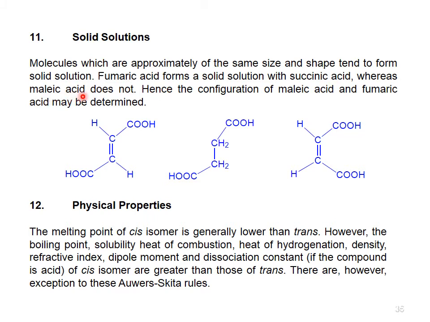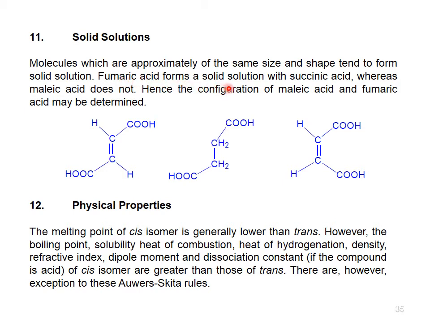There is another method, which is physical properties. The melting point of the cis isomer is generally lower than the trans isomer. However, the boiling point, solubility, heat of combustion, heat of hydrogenation, density, refractive index, dipole moment, and dissociation constant of the cis isomer are greater than those of trans.